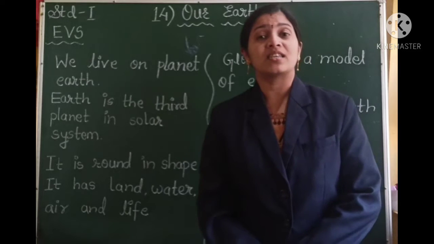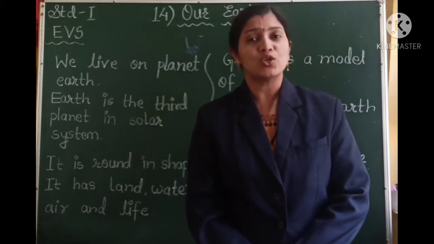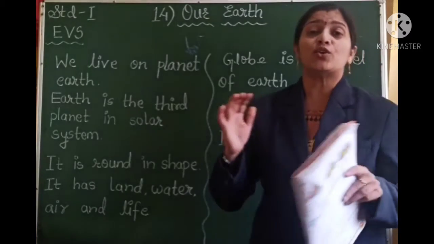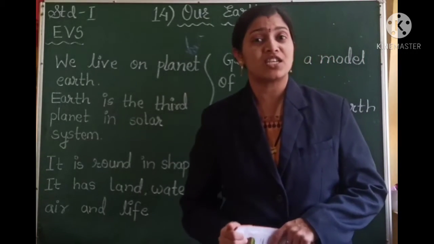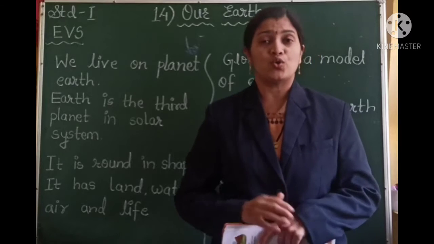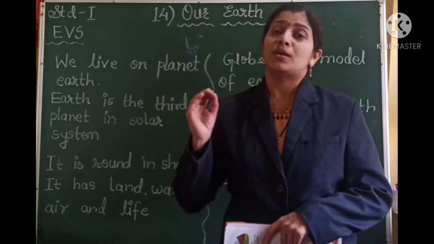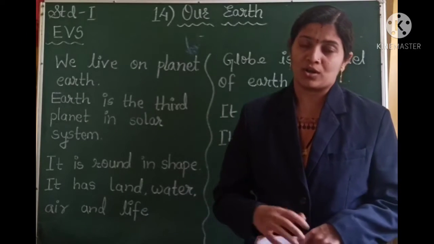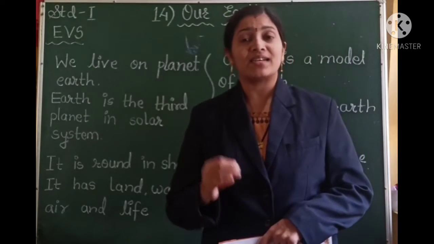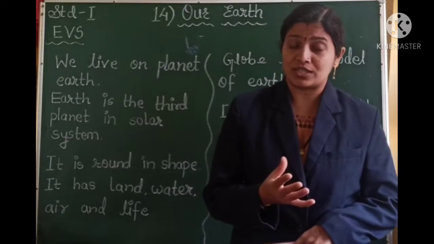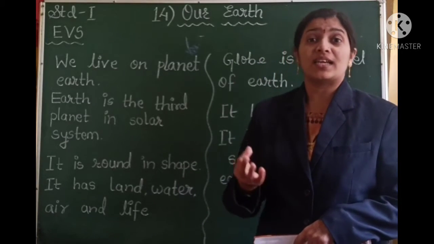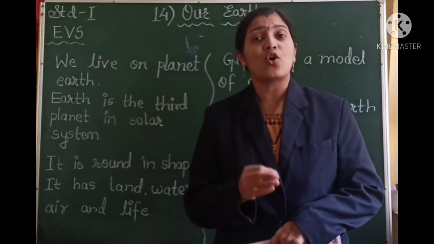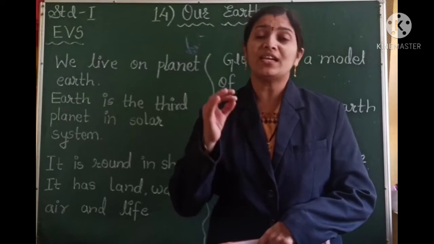This Earth is the third planet in the solar system and the Earth is a very huge planet and its shape is round. So Earth is a round planet which just looks like a huge ball. And this planet Earth has water on it. It has land. Then it has life on it. So Earth is the only planet which has life on it.